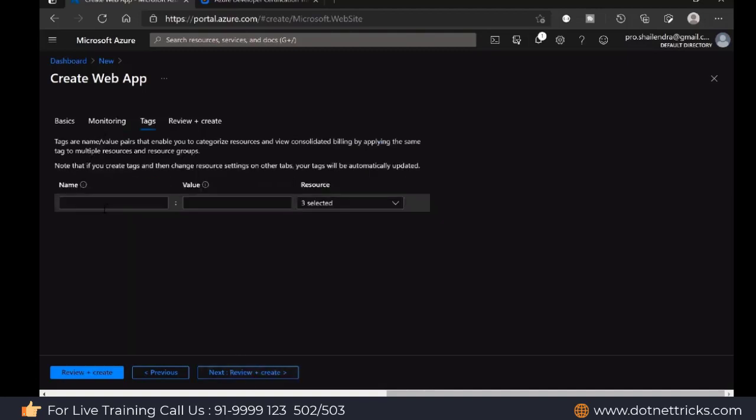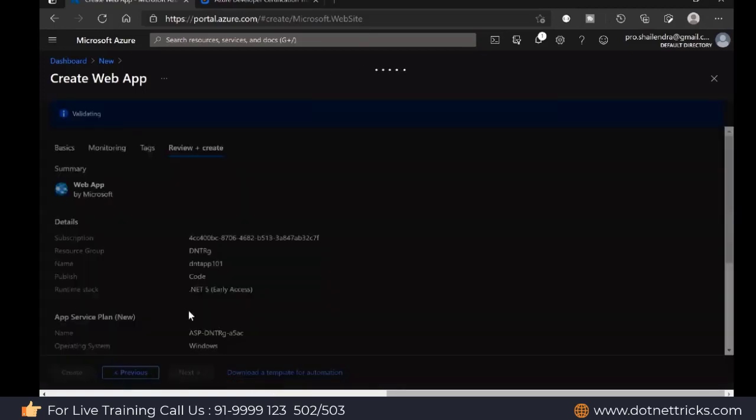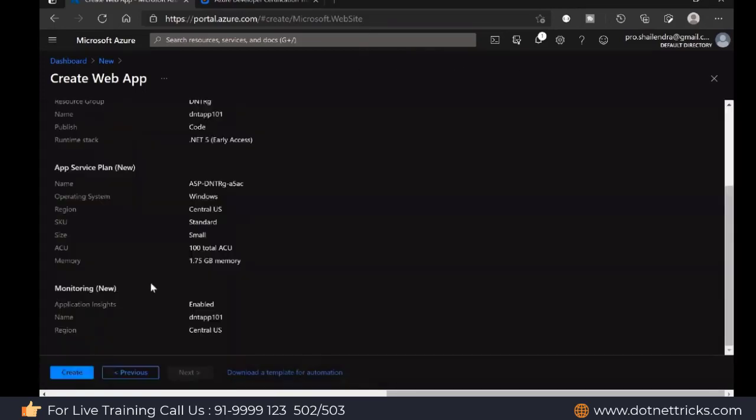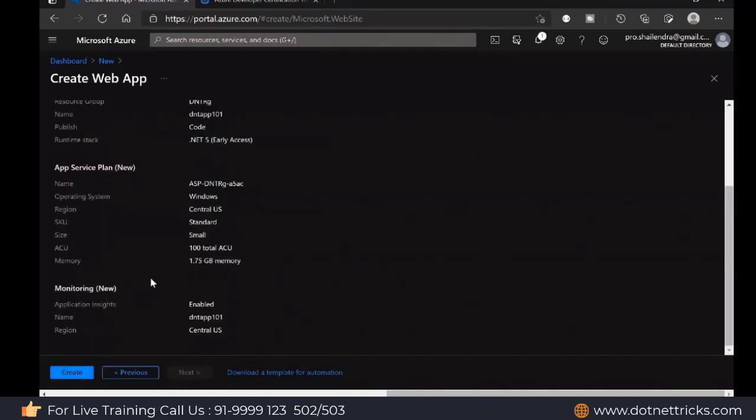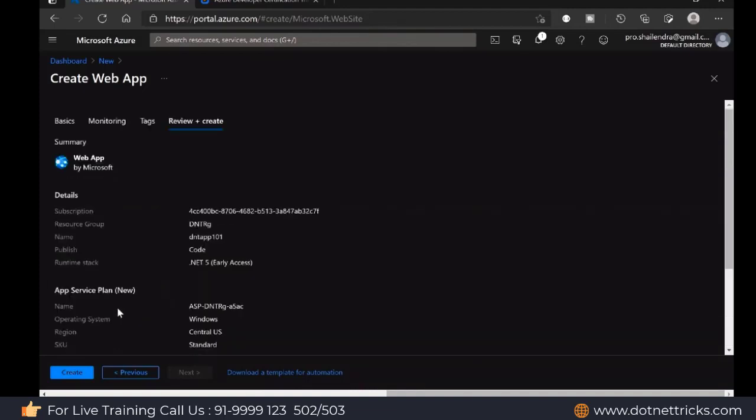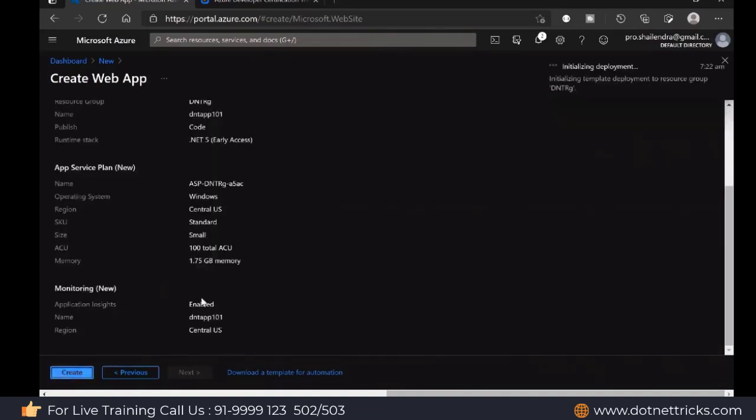Then we have the tags option, which we use for grouping purposes. I'm not doing any grouping here. Let's go ahead, review and create. Before creating it, you can verify all the details and all the changes you have done in the previous screen. Everything is looking fine to me. Let's click on the create button.